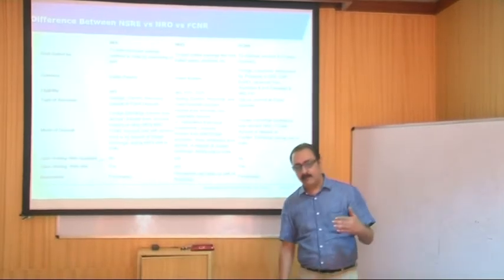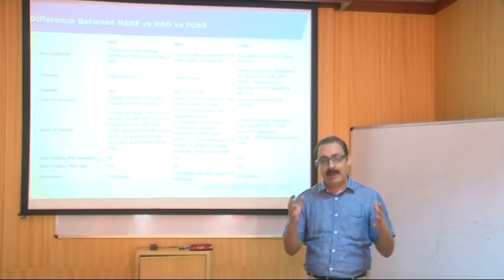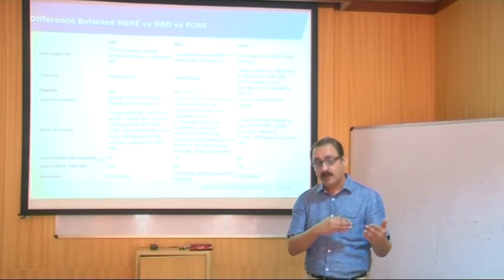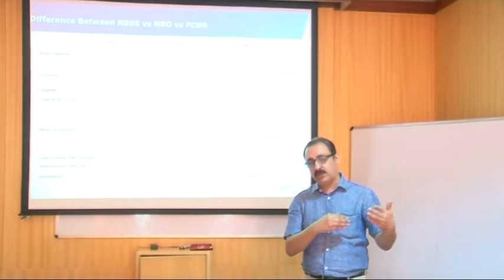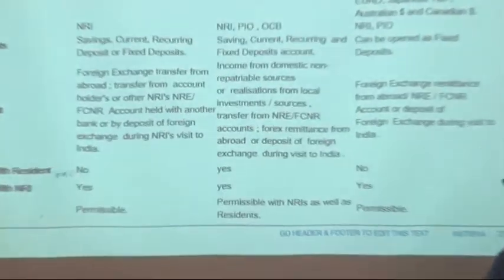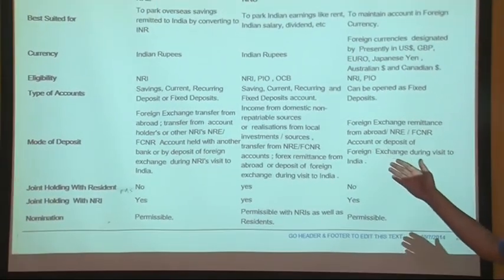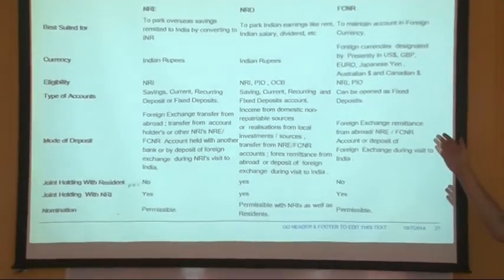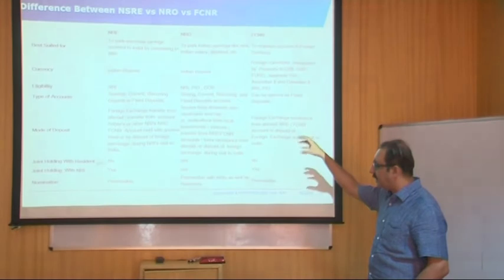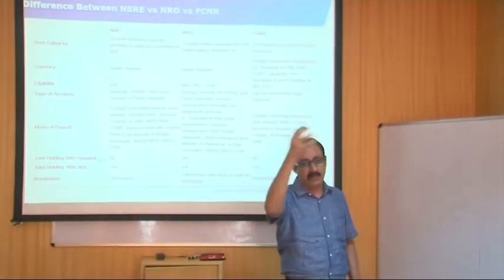So friends, in my last concluding aspect, what we are trying to understand in this FEMA Act is that certain accounts are allowed to be opened by Indians to trade in foreign exchange, and broadly these are NRE accounts, NRO accounts or FCNR accounts. These accounts could be opened generally by NRIs or persons of Indian origin, so that whenever they are investing in India or trading in any type of investments in India, they can get the benefit of those interest rates as well, because in India the interest rates are higher compared to other parts of the world.